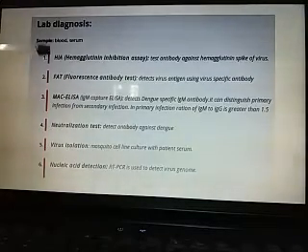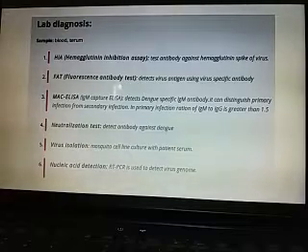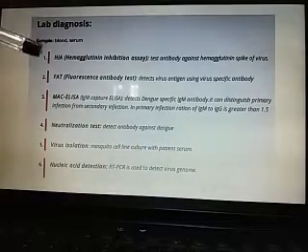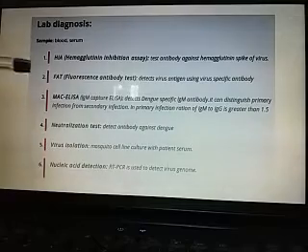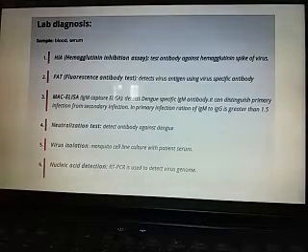Other techniques are also available, but they are not so authentic in comparison to nucleic acid detection techniques. These take more time, and sometimes the results may vary.